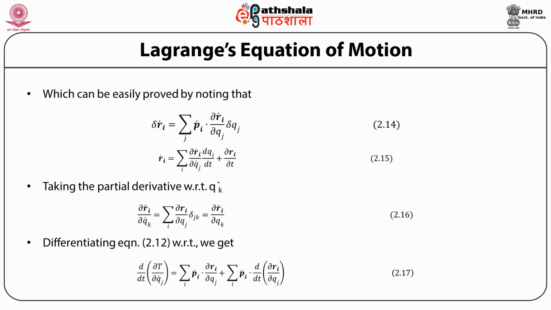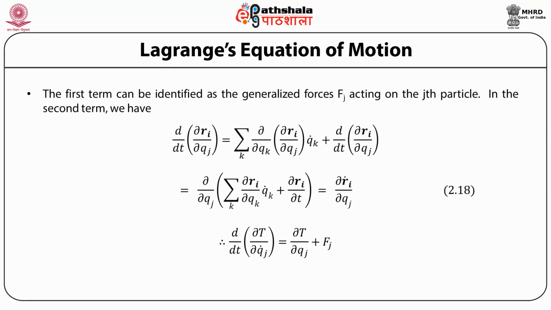Now, differentiating the equation given earlier, 212, with respect to t, we get the total derivative d/dt of the partial derivative of T with respect to qj dot is then equal to sigma over i of pi dot dRi by dqj plus sigma over i of pi dot d/dt of dRi by dqj.